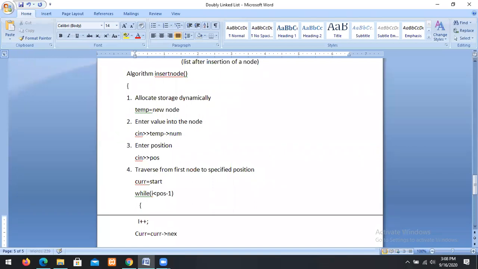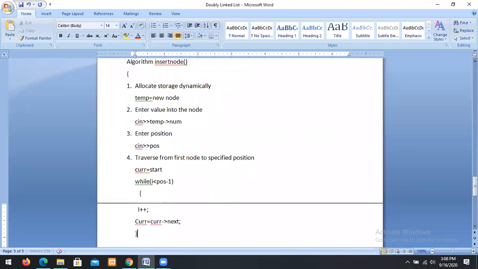When you move using current equal to current dot next, you move from the first position to the specified position.